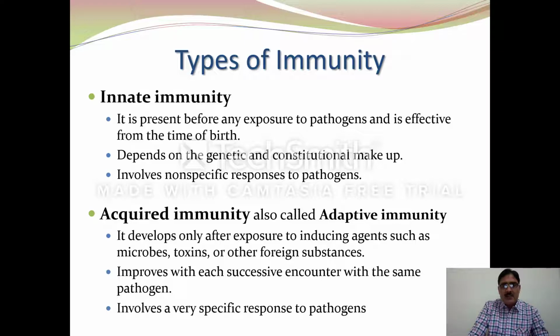And third, acquired immunity involves a very specific response to the pathogens. It means in adaptive immunity, the response to a virus is different from the response to a bacteria. It varies from pathogen to pathogen.